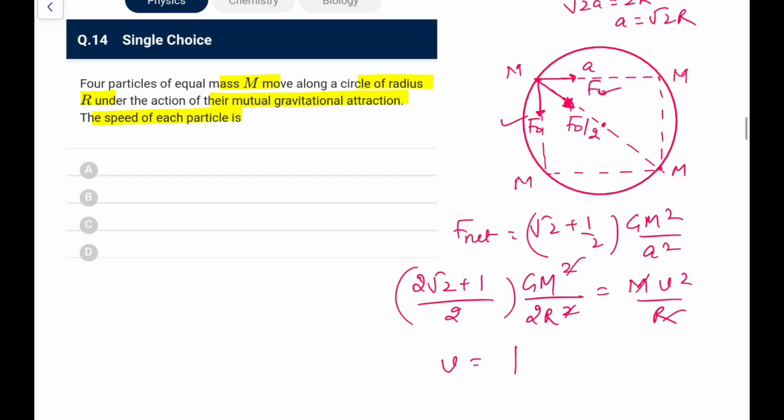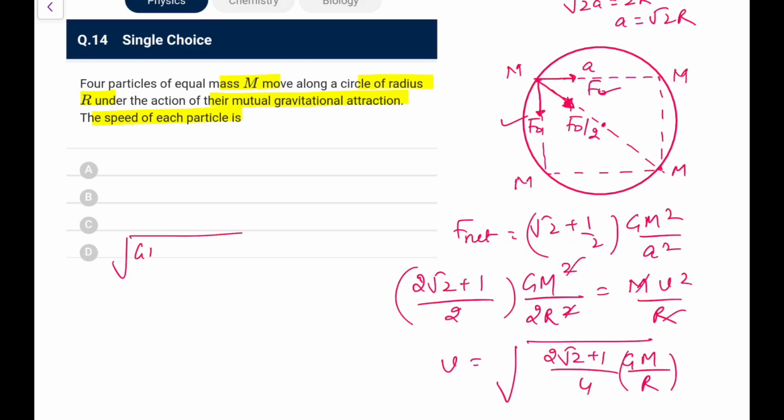So v comes out as root of 2 root 2 plus 1 upon 4 gm by r. So 2 root 2 plus 1 by 4 into root of gm by r, and this is given in D option like this, same root gm by r 2 root 2 plus 1 by 4. This is D. Rest of options you can make it out from the app, but this is the answer D.